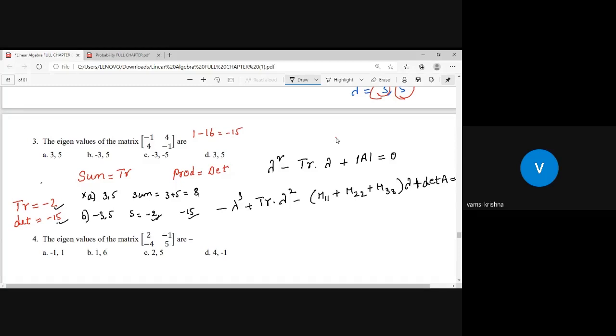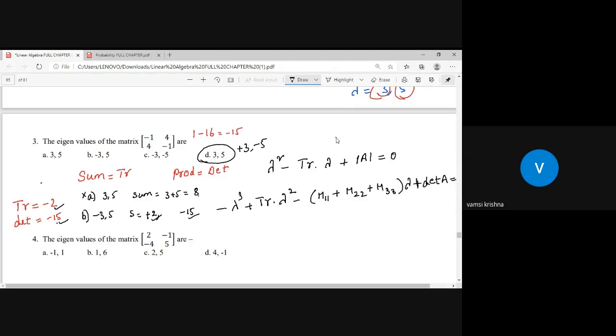Option A and option D maybe both are the same. No, sir, the sum of the eigenvalues is +2. Okay, option D is not correct as written. I want to change option D like this: plus 3 comma minus 5.